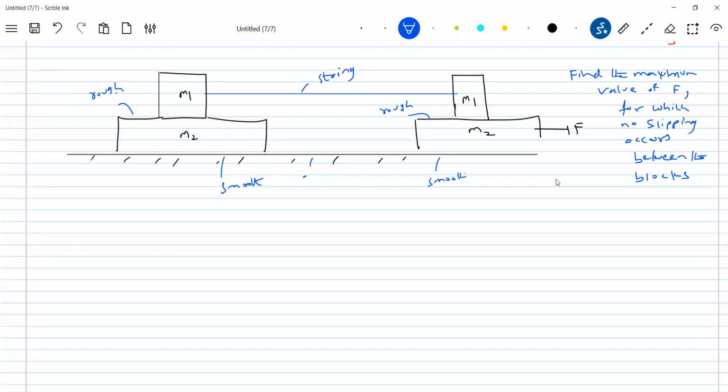In between, a string is brought. So all of those blocks are M1 and M2. M1, M2, the masses are the same, no? Yes, it's indicated, no? M1, M2, M1, M2.